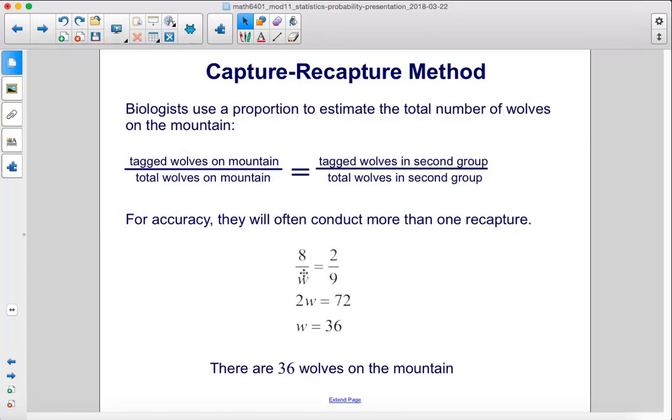So then we just solve for W. To do that, we multiply 8 times 9, and we get 72, and we multiply 2 times W to get 2W. So W equals 36, 72 divided by 2. So we can estimate that there are 36 wolves on the mountain.